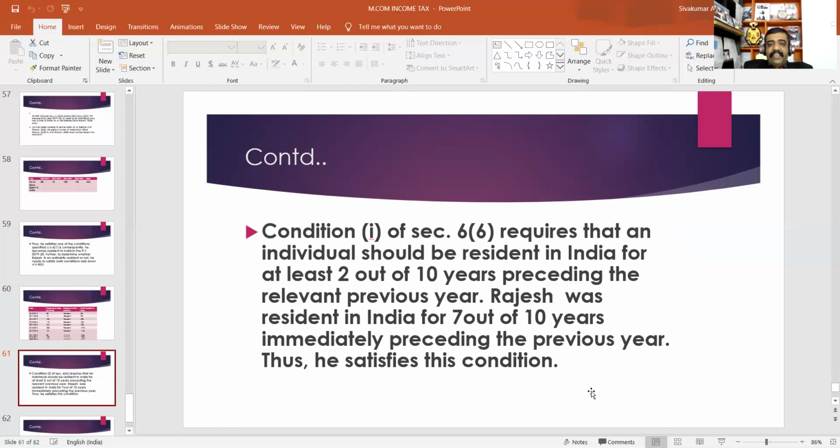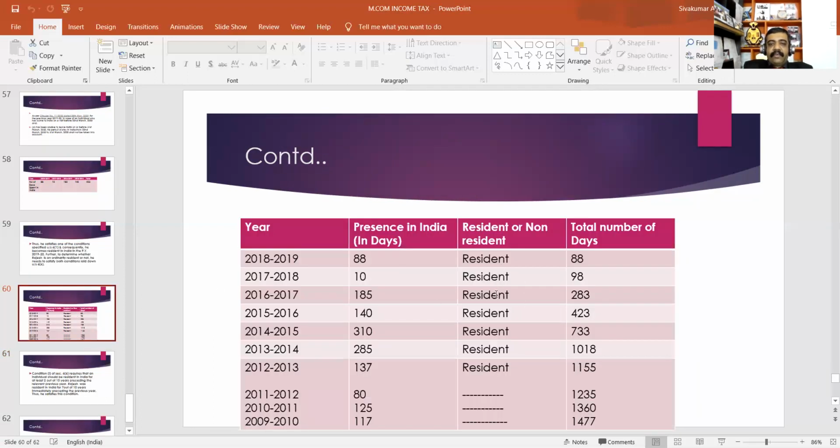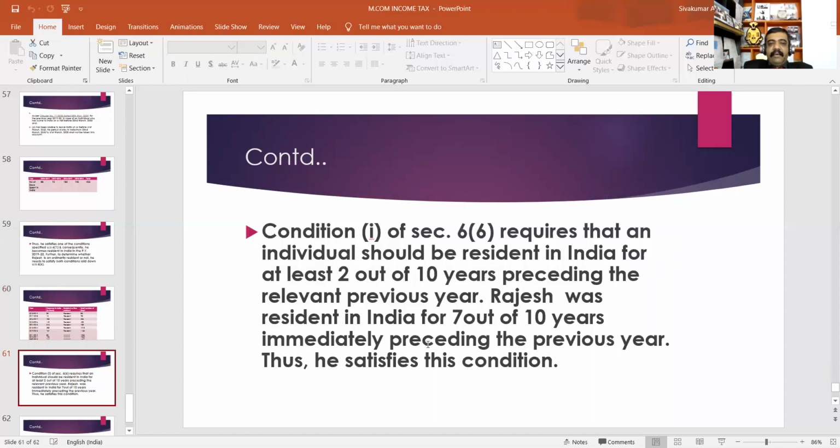Condition 1 of Section 6(6) requires that an individual should be resident in India for at least 2 out of 10 years preceding the relevant previous year. In this question, Mr. Rajesh was resident, please look at the PPT, 1, 2, 3, 4, 5, 6, 7. Mr. Rajesh was resident in India for 7 out of 10 years immediately preceding the previous year. That means Mr. Rajesh satisfies the first additional condition.